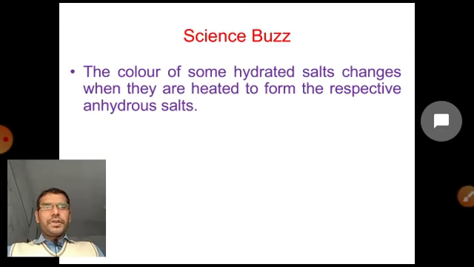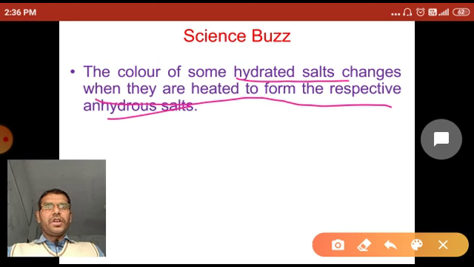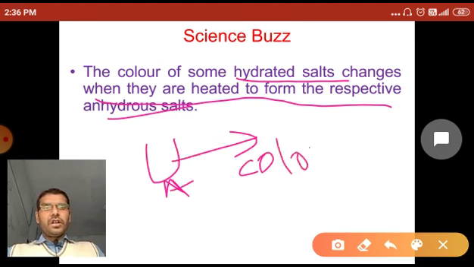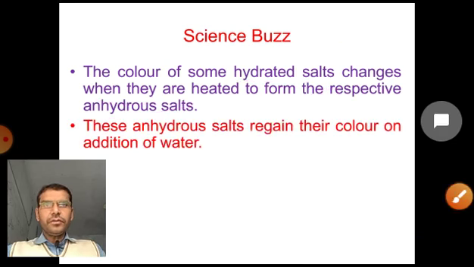Now some science buds. The color of some hydrated salts changes when they are heated to form the respective anhydrous salts. So when a hydrated salt is heated, the color of the hydrated salt changes and it becomes anhydrous. These anhydrous salts again regain their color on adding water.